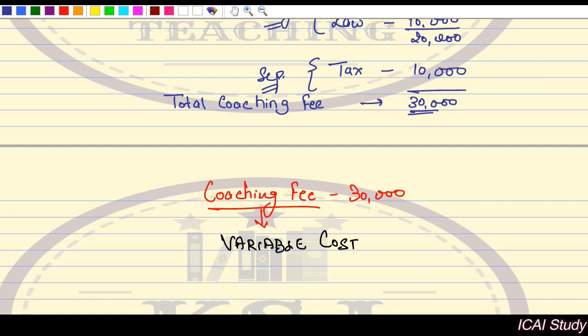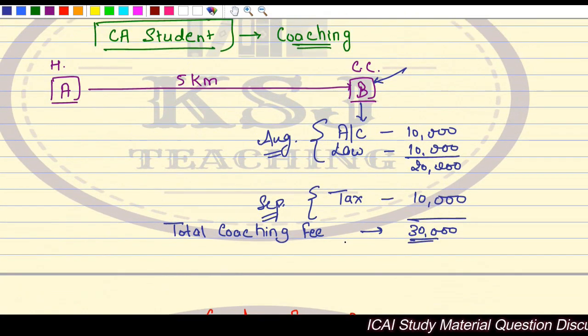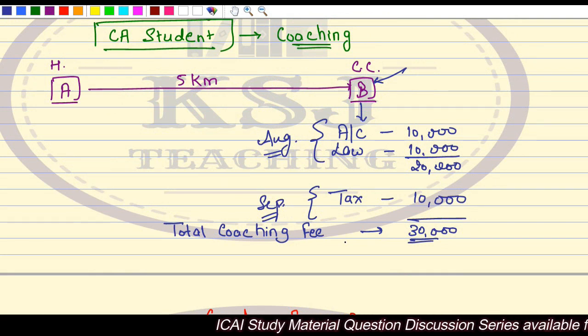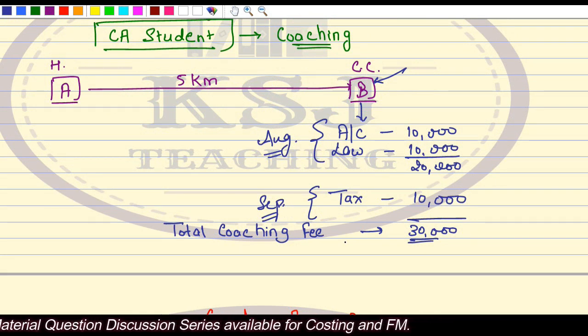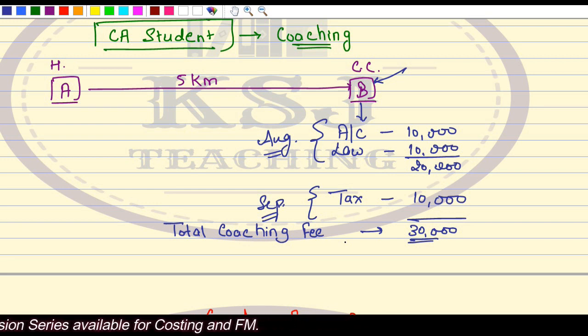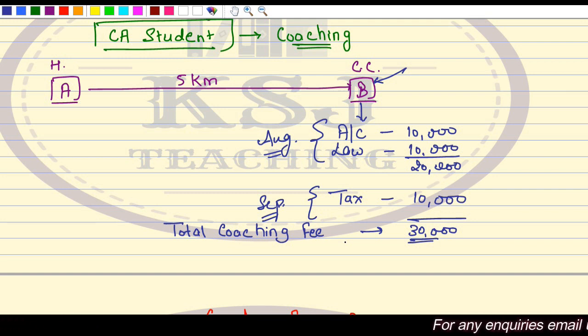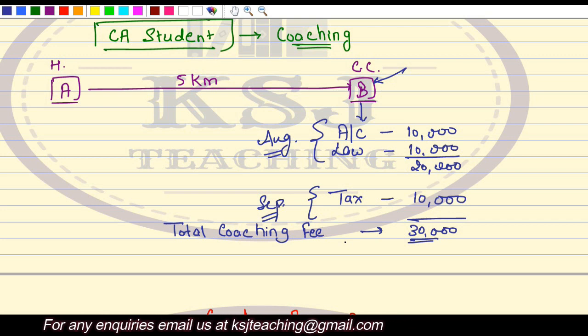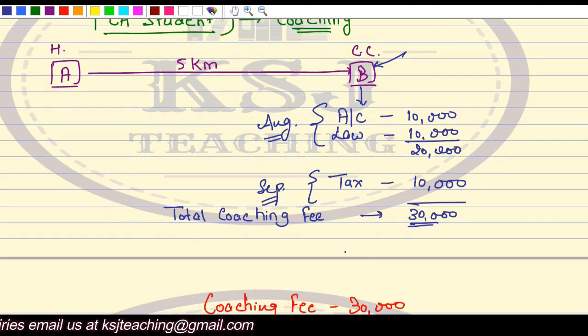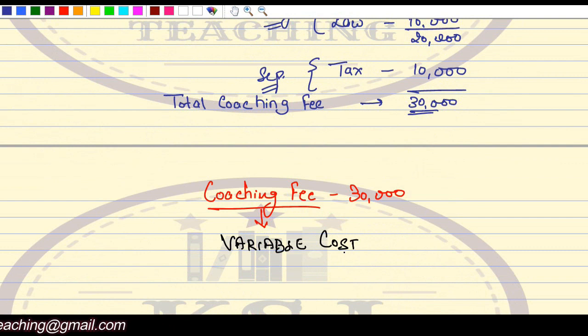Why is it a variable cost? What is a variable cost? We have already studied in the very first lecture. Variable cost is any cost which changes with the change in the level of activity. Now the same thing is happening here, that this cost will change. Your coaching fee will change when you add another subject. So as soon as you add another output, another unit of the finished good, that is the subject, right, your cost will change. So I can say this coaching fee is your variable cost, right?